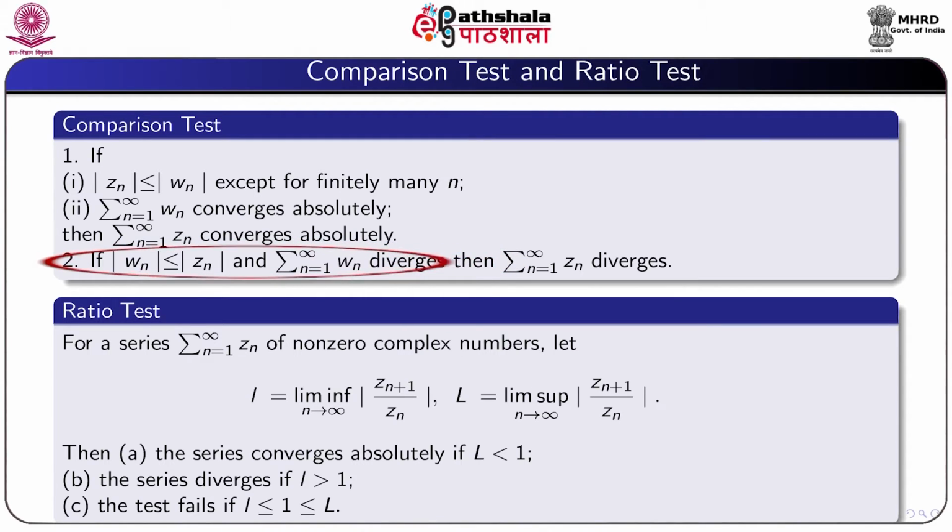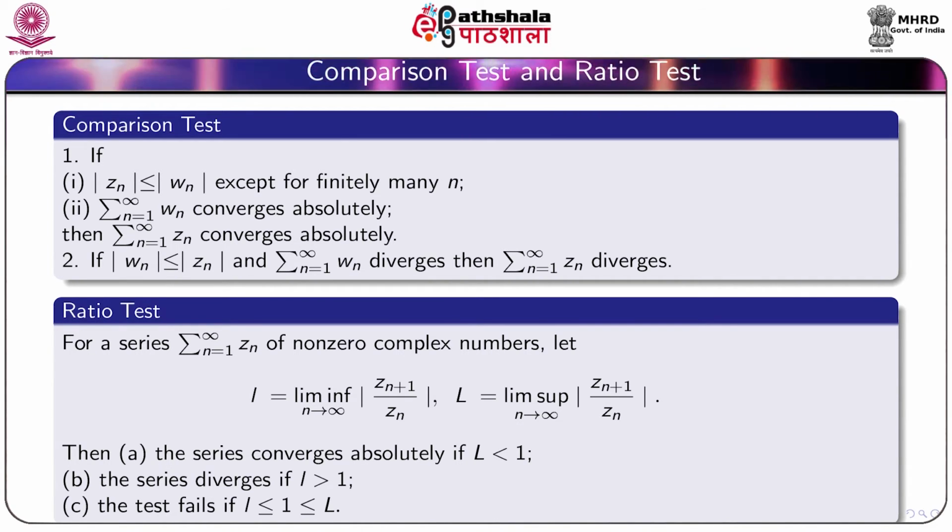Number 2: if |W_n| is less than or equal to |Z_n| and summation W_n diverges, then summation Z_n also diverges.